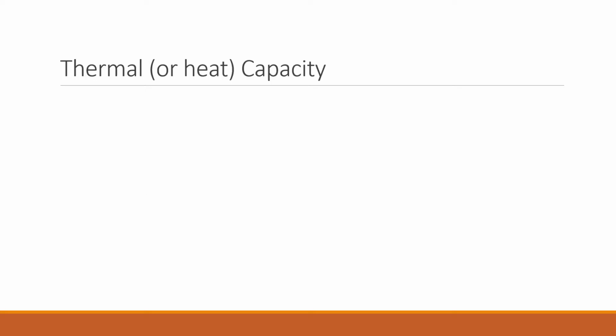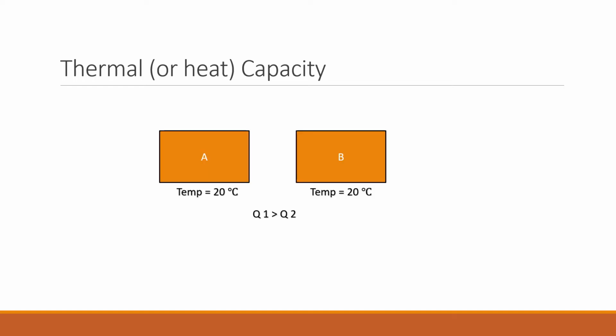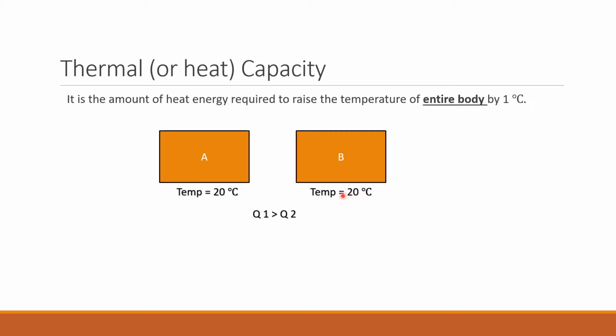To start with, first is thermal capacity or heat capacity. From our daily experience, we know that different bodies, say A and B, require different amounts of heat energy, say Q1 and Q2, for an equal rise in their temperature. In other words, we can define thermal capacity as the amount of heat energy required to raise the temperature of the entire body by 1 degree centigrade.